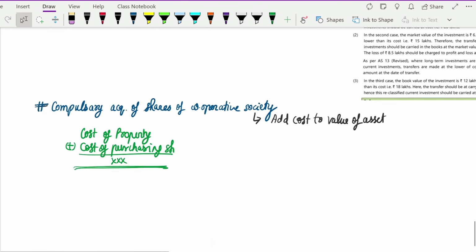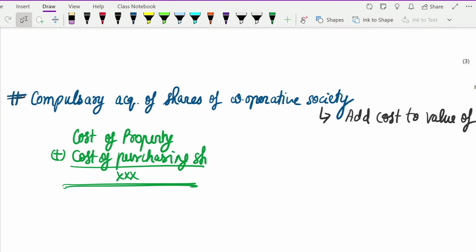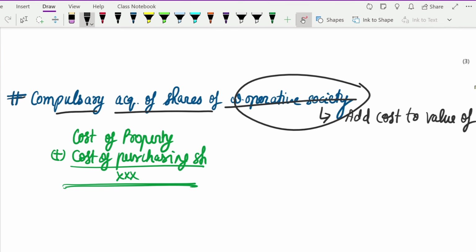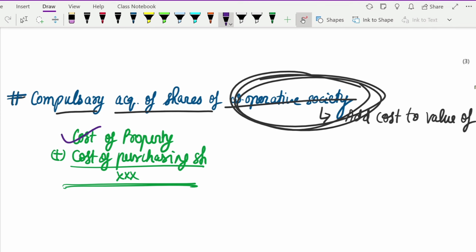Now one final topic, where they say you compulsorily acquire shares of a cooperative society. If you have to become a member of a cooperative society, then in such a case you have to acquire the shares of the cooperative society. Only then can you become a member. So if you acquire a property there, you have to acquire shares also.